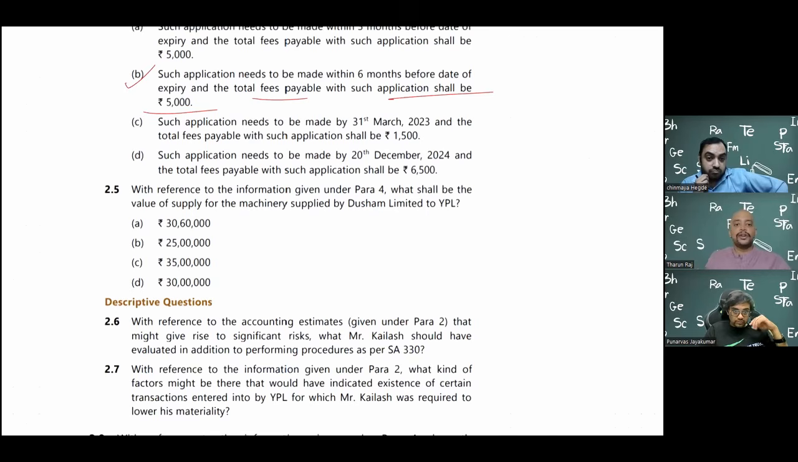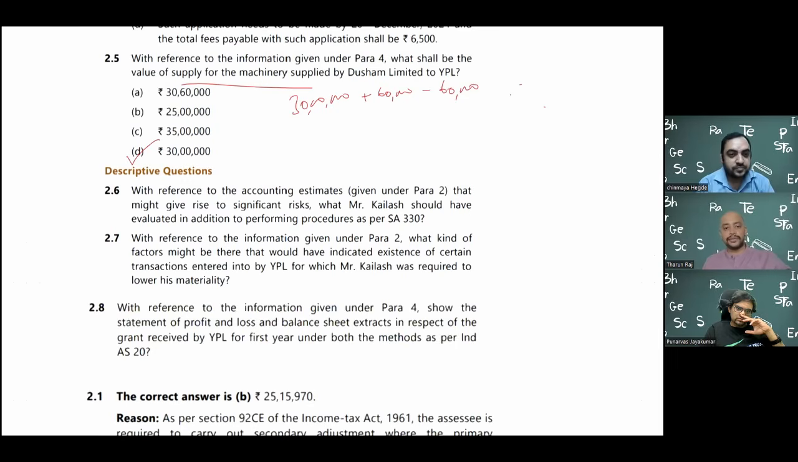Then related to machinery. What is the value of supply of machinery? Already we did the computation. It will be 30 lakhs. The 30 lakhs plus 60,000 minus 60,000, so that will be 30 lakhs. Same thing like accounts there. Yeah. Descriptive questions.